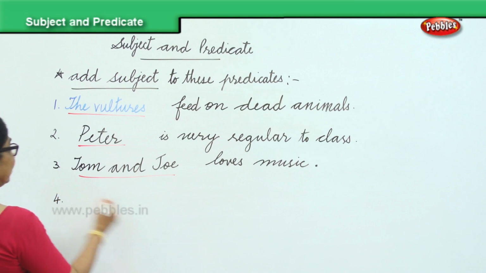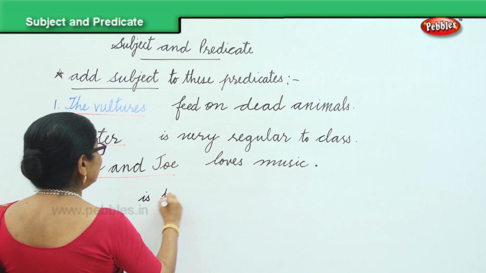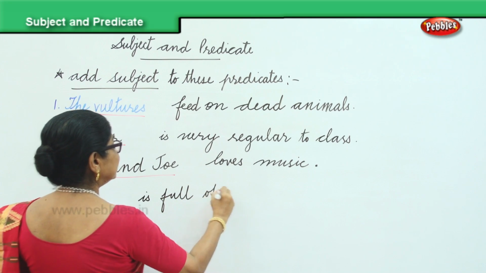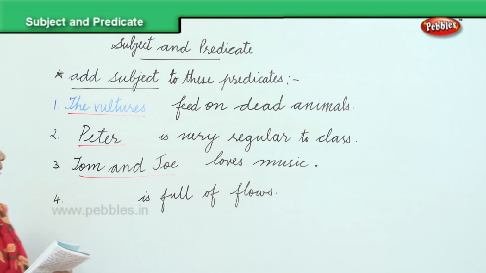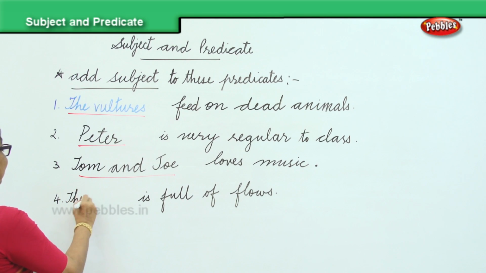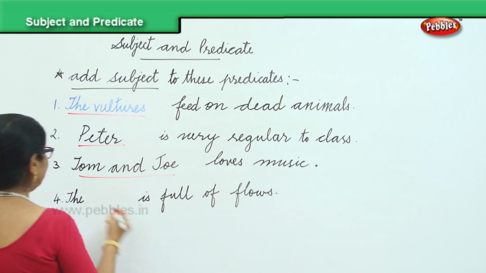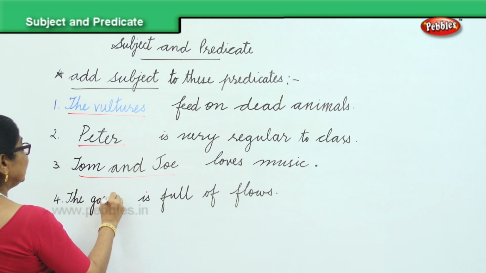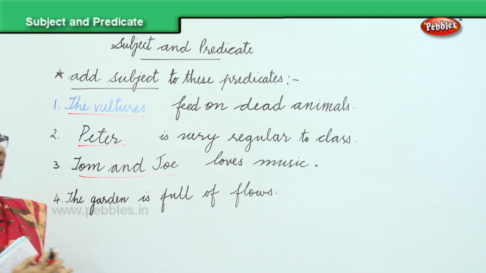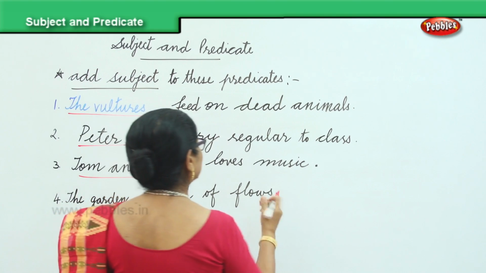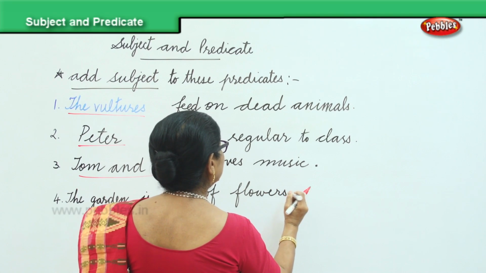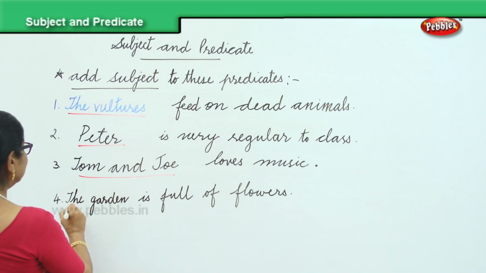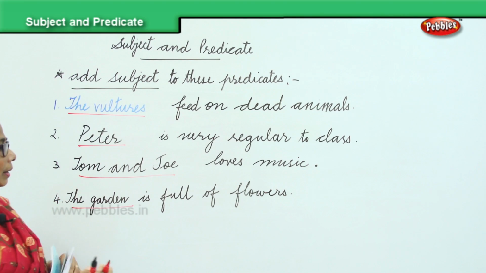Is full of flowers. Fourth one. You supply the subject for me. Is full of flowers is the predicate. Now you supply the subject for me. What will you write? The garden. Very good. The garden. T capital because you're beginning here, and a full stop at the end. The garden is full of flowers. The garden is the subject that you have supplied.